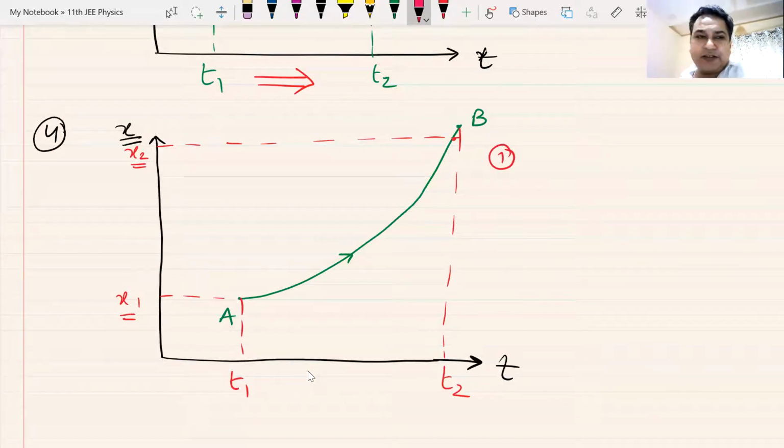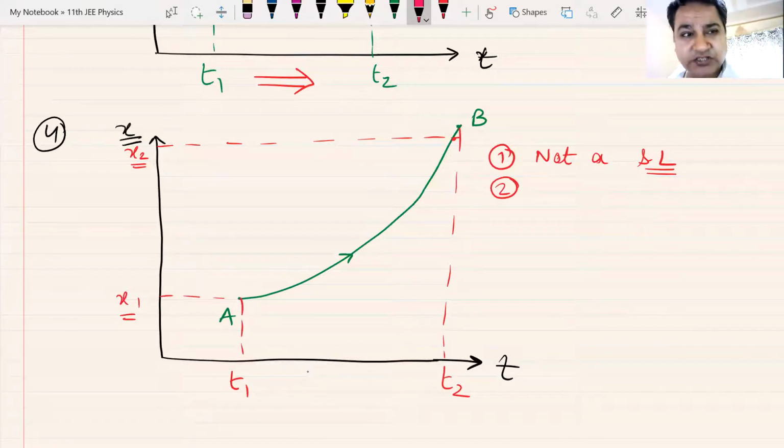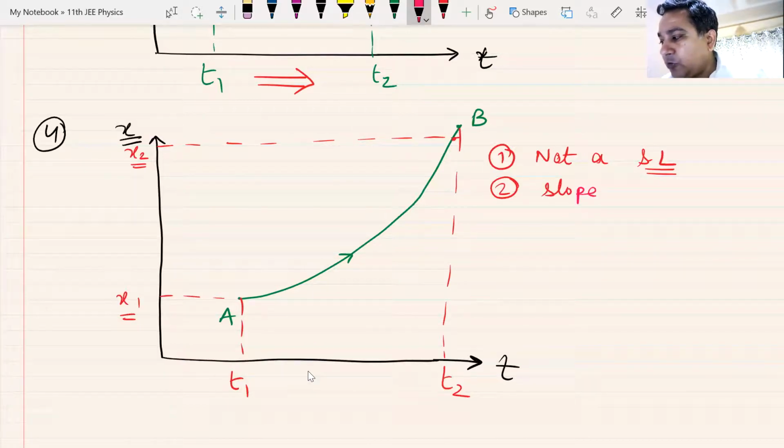What about the first point? Is it a straight line graph? Not a straight line graph. So what about the slope? Is the slope constant? It's a curve. Is the slope constant? No. Slope is variable.